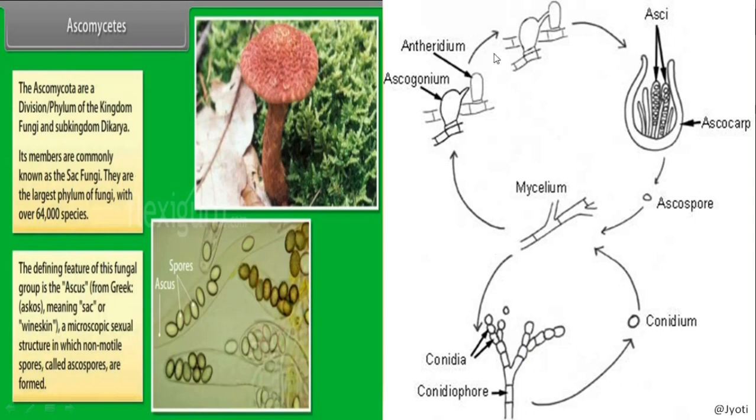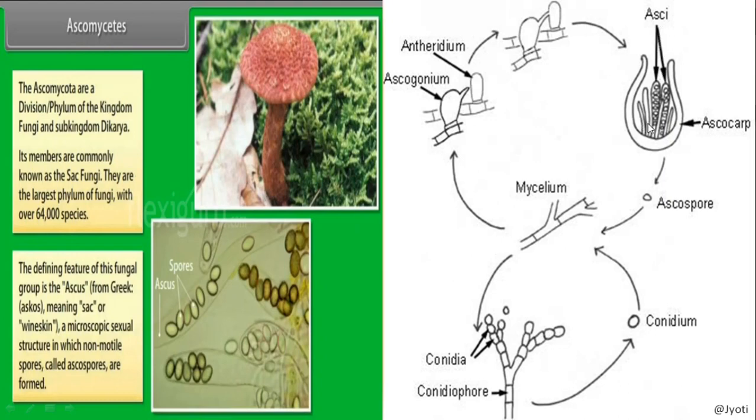But sexual reproduction, how does it take place? Here a fruiting body is there. That fruiting body is called ascocarp, and inside the fruiting body many sac like, bag like structures are there, that are called asci. Every individual sac is called ascus and plural is asci.